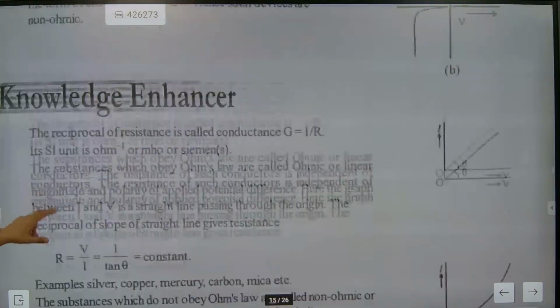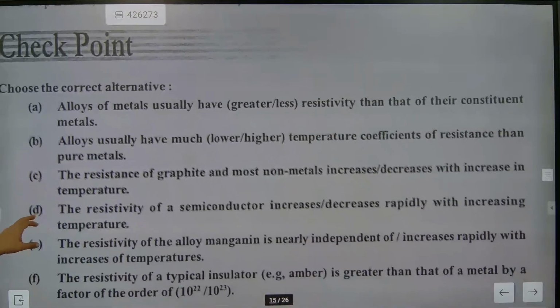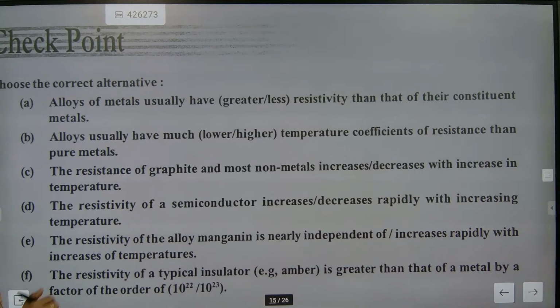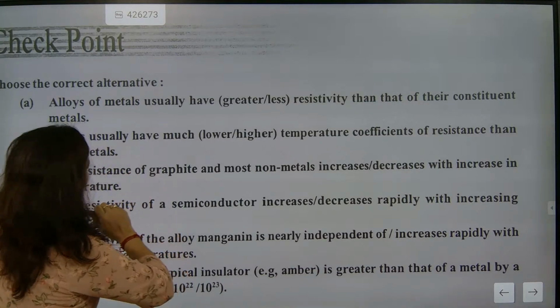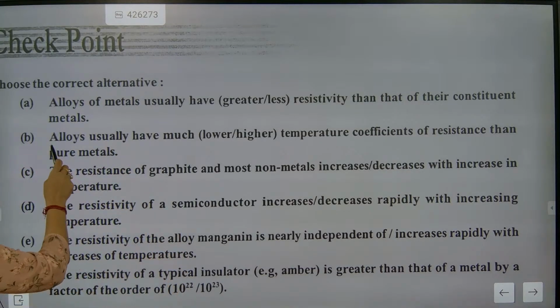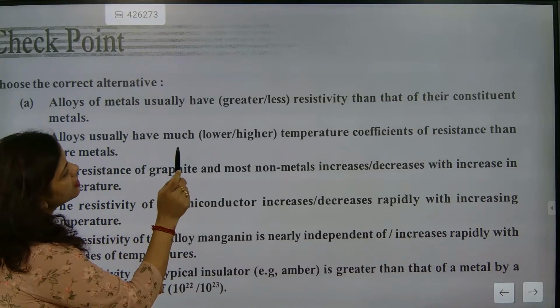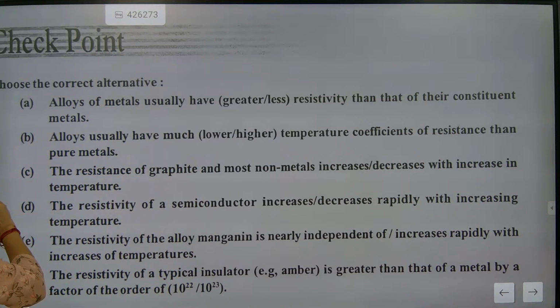Then, beta, this is not needed for you. Now we need to understand some very important thing. Alloys, correct alternative you need to choose. Alloy of metal usually have highest resistivity or lowest resistivity.